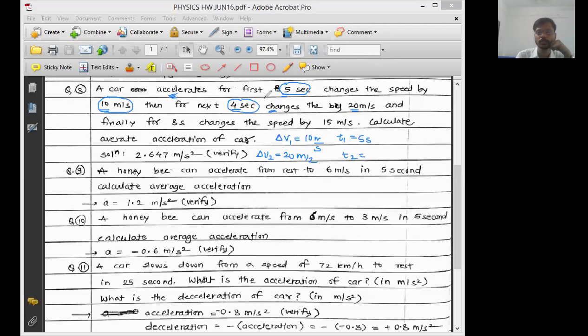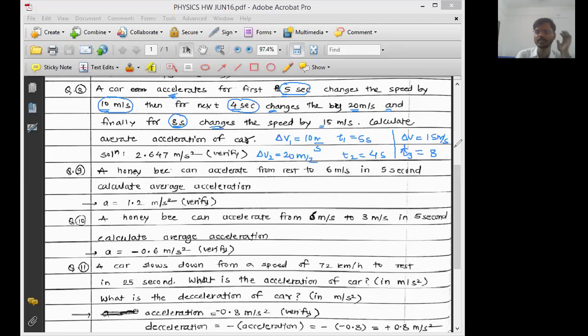Finally, for the last 8 seconds, the change in speed is 15 meter per second, and the third time interval t3 is 8 seconds.